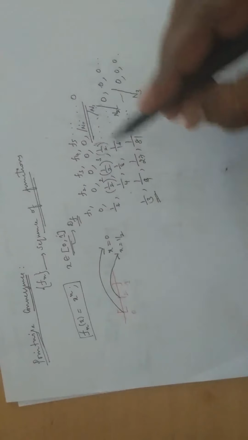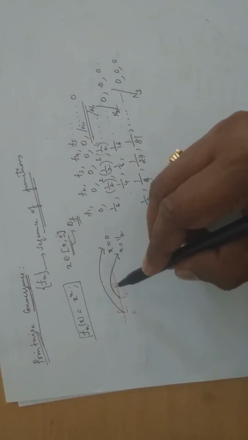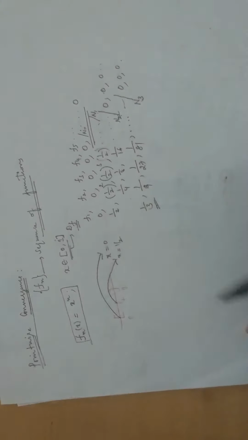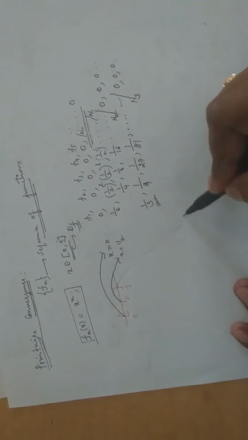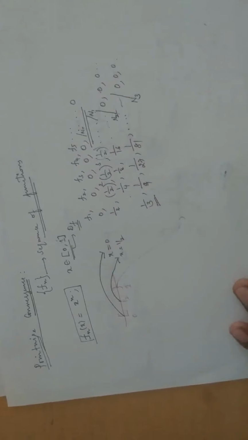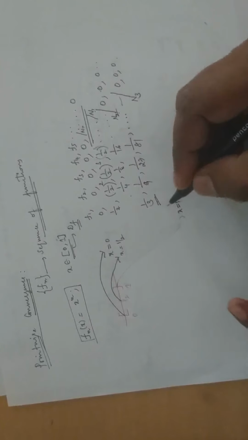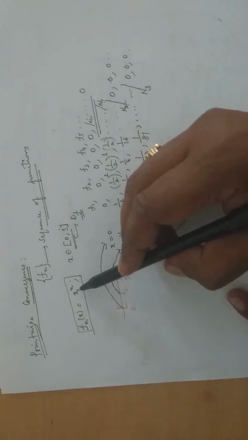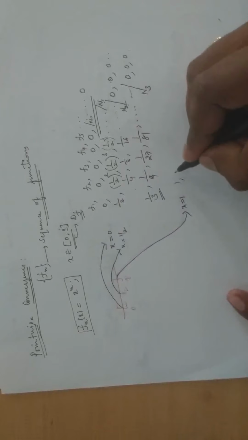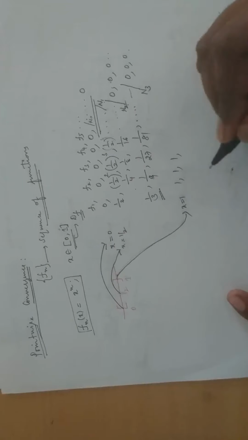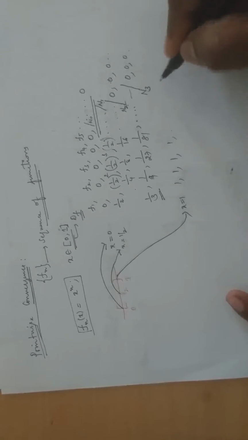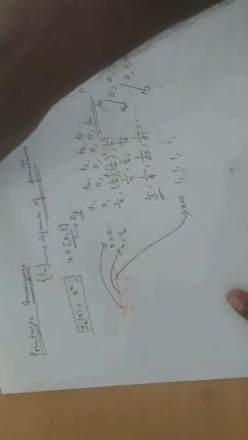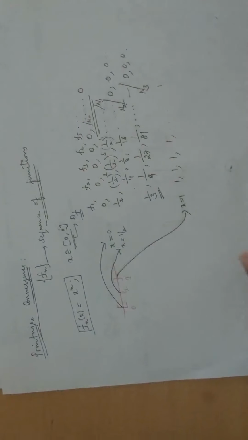So for every member, 1 by 3 is over, 1 by 4 you take, 1 by 5 you take, it will go to 0 only. But you plug in 1. What will happen now? If I plug in 1, so for n equals 1, it is 1. For n equals 2, it is 1. For n equals 3, it is 1. So it will converge to 1 only. Is it clear?